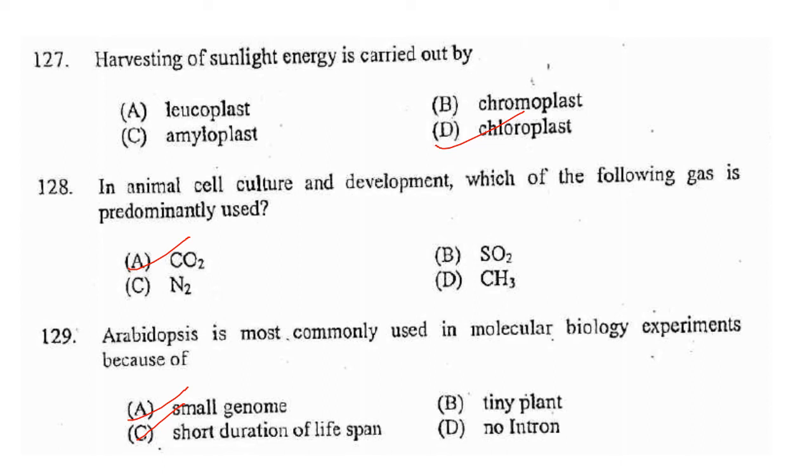Arabidopsis is most commonly used in molecular biology experiments because of small genome as well as short duration in the lifespan. So option A and C both are correct. I don't know what is the option given in the answer key. I don't have the answer key with me. So option A and C both are correct.